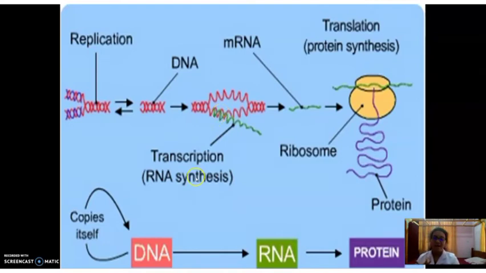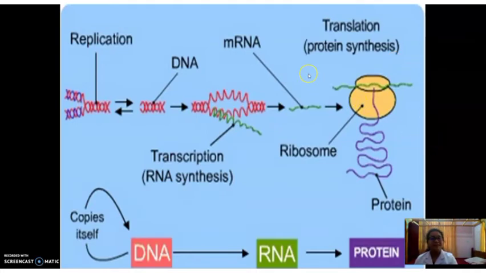The production of RNA, that is the synthesis of RNA, is known as transcription. Then this new RNA will be the messenger RNA, the messenger which carries the message of DNA. The messenger RNA will give these messages to the ribosome. The ribosome will decode the message of DNA and produce the protein.